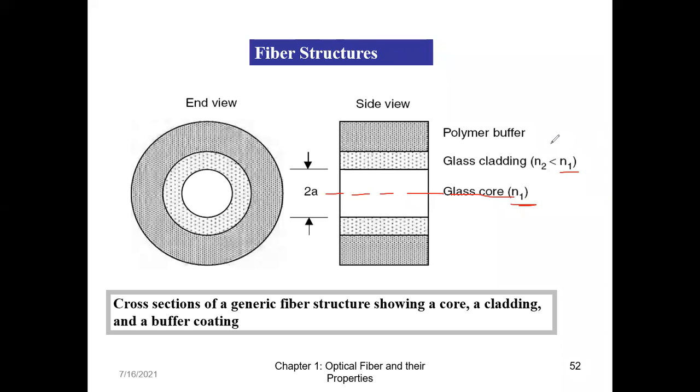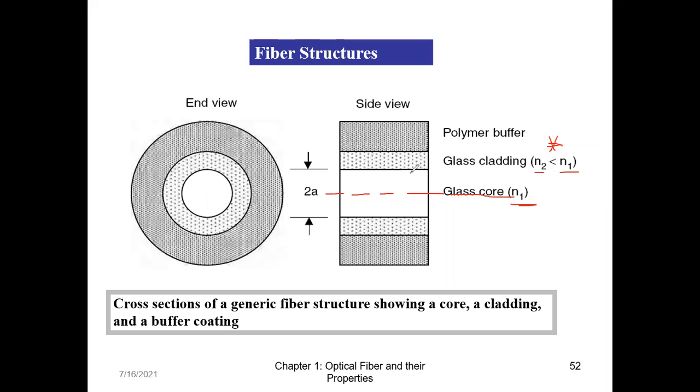Why this relation is there, we will understand later when we study the laws in the next lecture. Suppose the glass core is made up of refractive index N1 and the cladding is made up of refractive index N2. For total internal reflection to take place, your N2 has to be always less than N1.